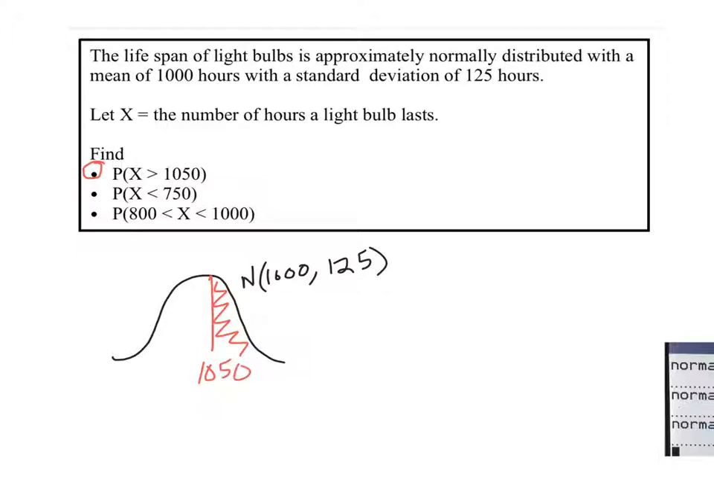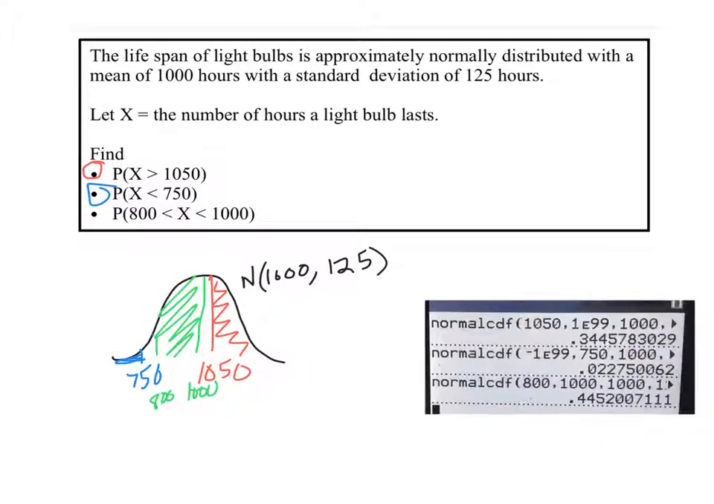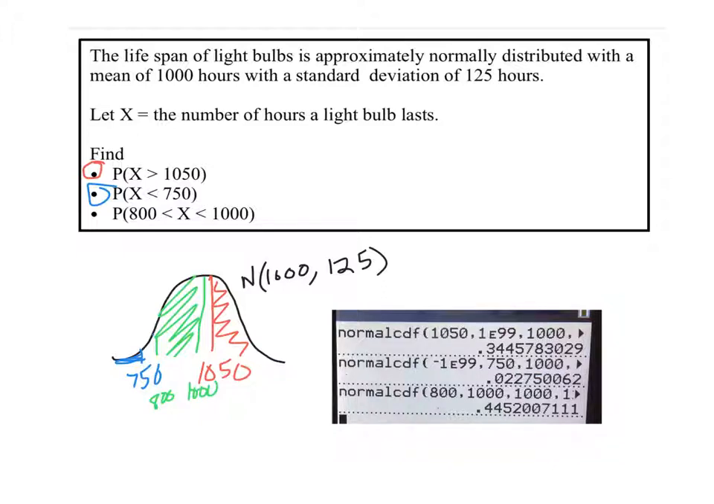Okay, and I'll drag the answer in a second. 750 down here. Okay, so less than 750. And between 800 and 1,000, so like this, 800 and 1,000. Okay, and again, I did this with the calculator using normal CDF, so let me drag those in and you can check those answers over real quick.